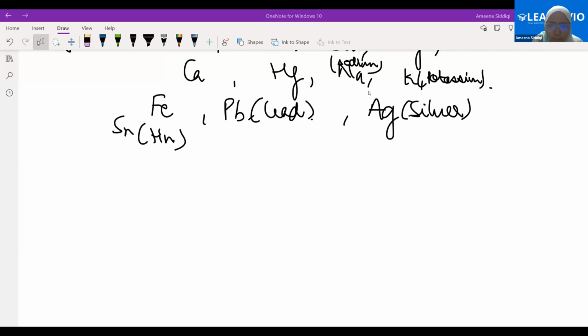Ma'am, I wrote tar here. It's loading. But what is tar? Ma'am, it is a type of liquid which is used to make roads. Oh, okay, that's bitumen. Basically, that is the residue in the distillation of coal.